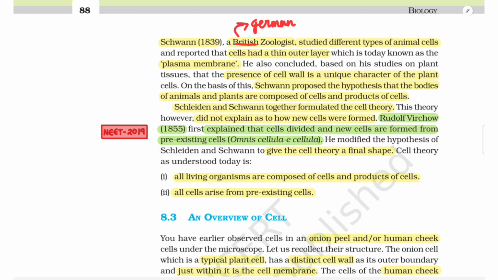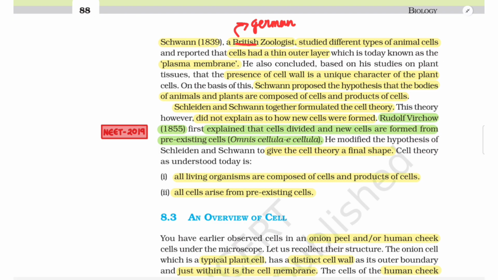He also concluded, based on his studies on plant tissues, that the presence of cell wall is a unique character of the plant cells. On the basis of this, Schwann proposed the hypothesis that the bodies of animals and plants are composed of cells and products of cells. Schleiden and Schwann together formulated the cell theory. This theory, however, did not explain how new cells were formed.